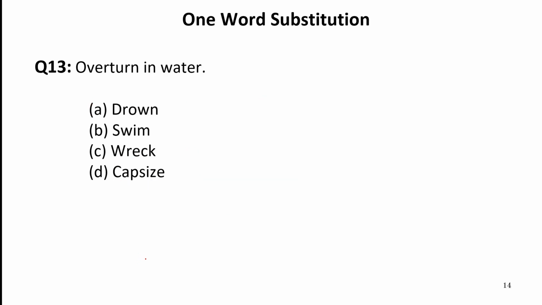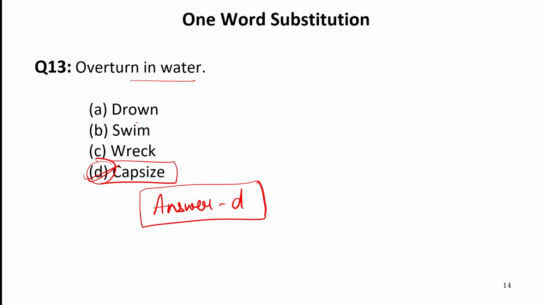Now let us move to the next one word substitution, that is overturn in water. Now this process is known as capsize. So our answer is D. Other words are drown when someone sinks in the water. Swim when someone is just swimming, he is not drowning, he is safe and swimming. Wreck basically refers to a ship that is damaged in water. That is known as wreck.